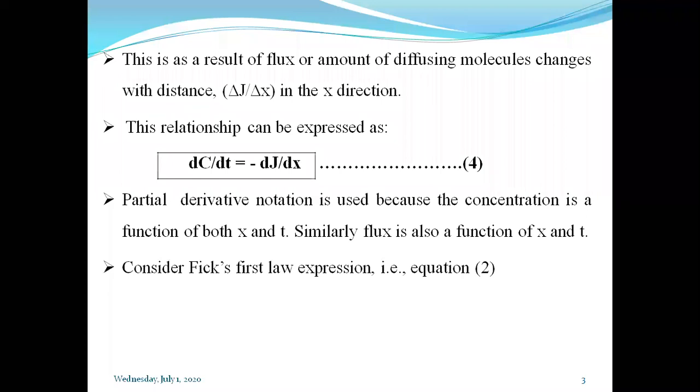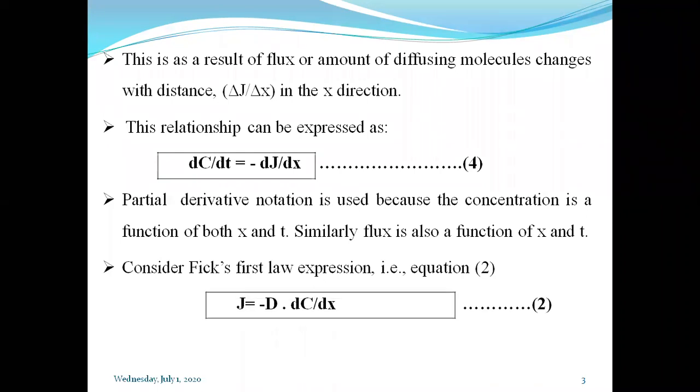And in Fick's first law, what is the equation? J is equal to minus D into dc by dx.